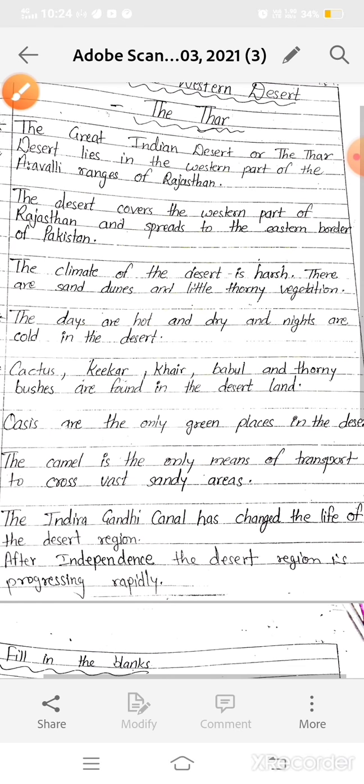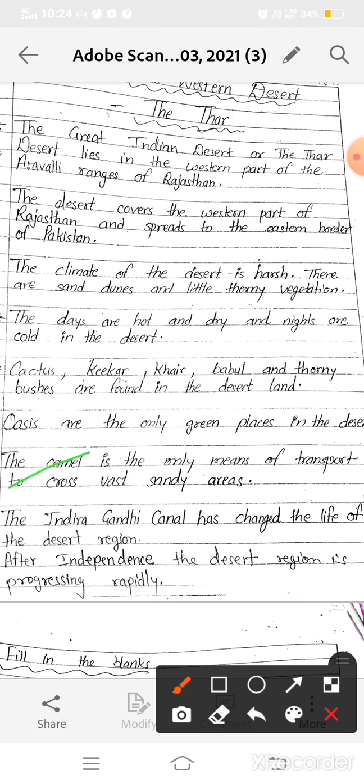Now the camel is the only means of transport to cross vast sandy areas. The camel is also known as the ship of the desert. The camel is the only mode of transport by which people cross the desert, as its long legs and padded feet help it walk through thick sand easily.